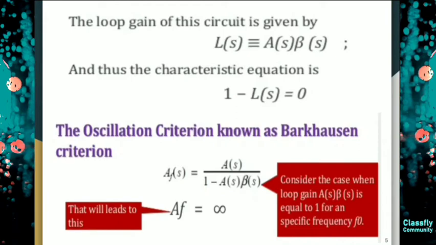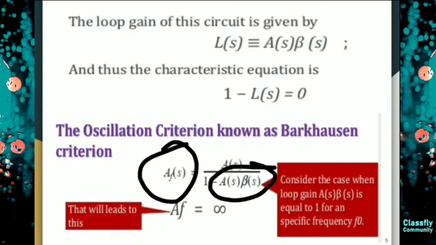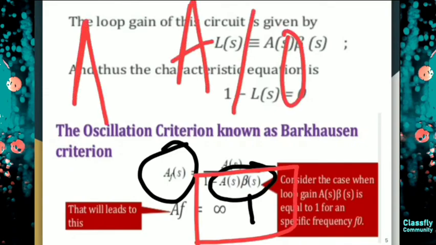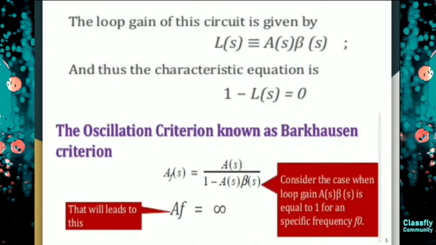Here, if I say this is a closed loop configuration, if I put A beta as 1 in this portion, then I get A by 0. That means my AF will be infinite. So consider the case when loop gain is equal to 1 at a specific frequency. This leads to this. That means AF is equal to infinity.